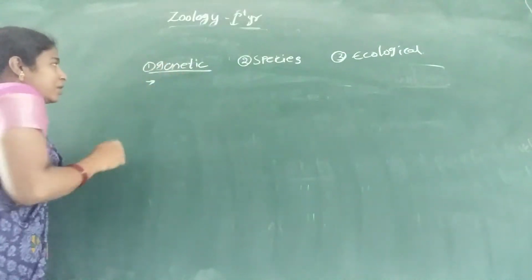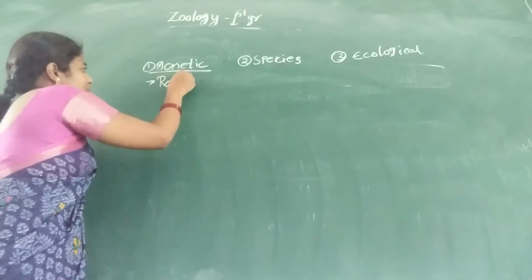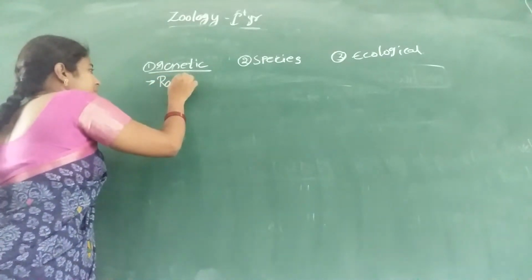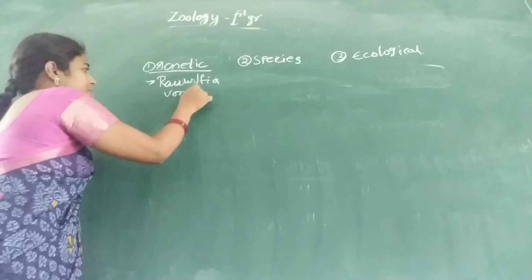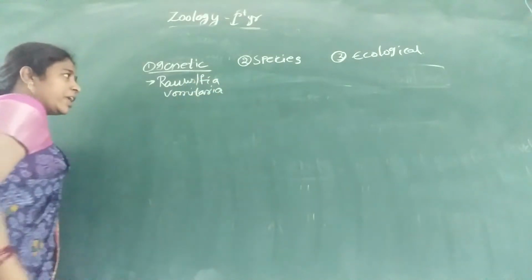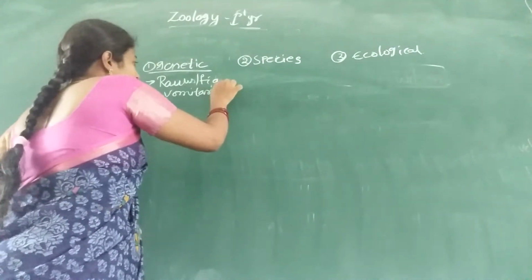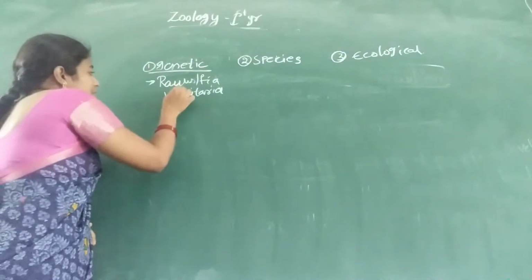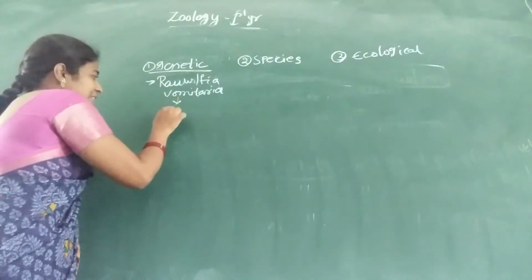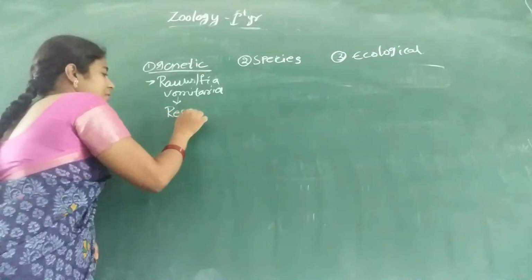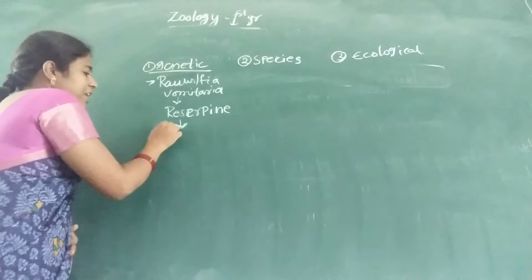We take an example to explain this concept with the help of Rauwolfia vomitoria. It is a medicinal plant grown around the country. From this medicinal plant, we extract a medicine, reserpine. It is used to treat high BP.